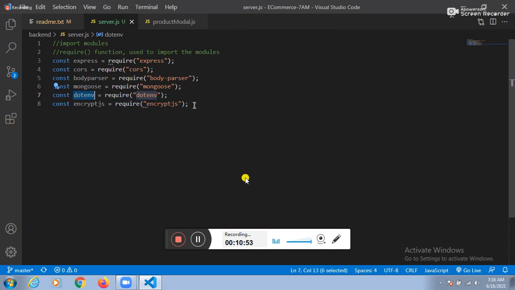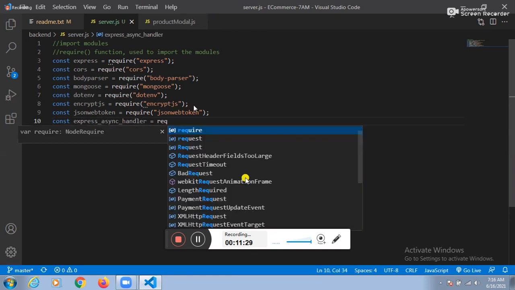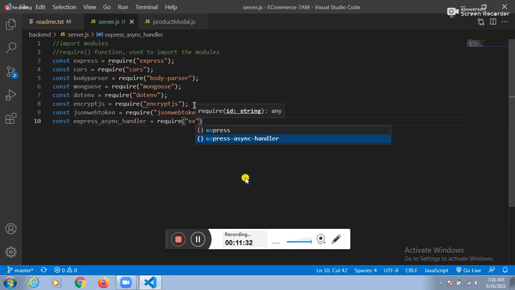And one more thing. How to generate the token? Tell me how to generate the token. I won't leave you guys. Constant jsonwebtoken equal to require of jsonwebtoken. Guys, and one more point is to import express async handler. Constant express async handler equal to require of express async handler.